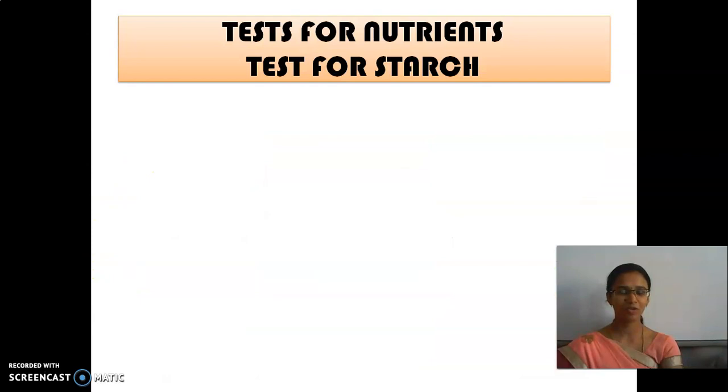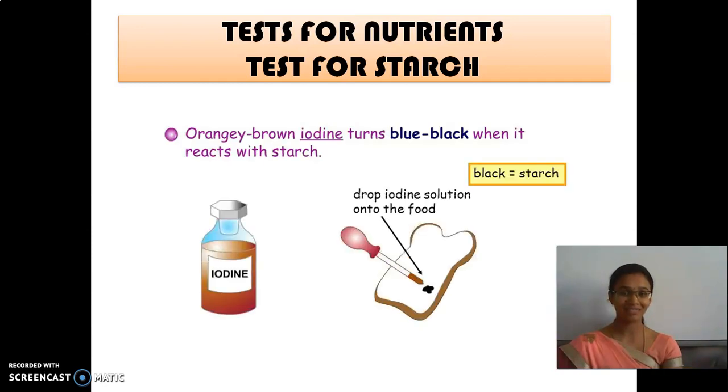And we have seen what? Tests. We have seen 3 tests, but we have done only 2 because we didn't have iodine solution at that time. We have done the test for protein, and one more test for fat. Very good. What is the test for starch? What is the solution used there? It is iodine solution, which is orangey brown.